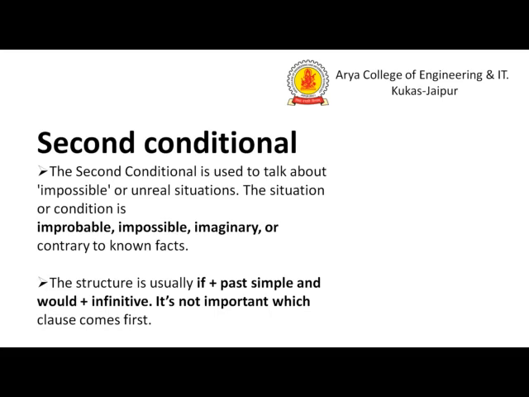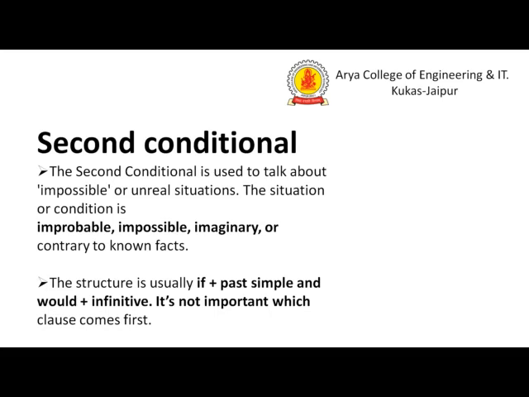The structure is usually if plus past simple, and would plus infinitive verb. So this is the rule we will apply in the improbable condition. The sentence will start with the if clause, and the tense will be in the past simple, the second form of the verb.